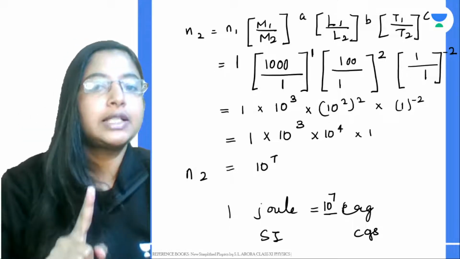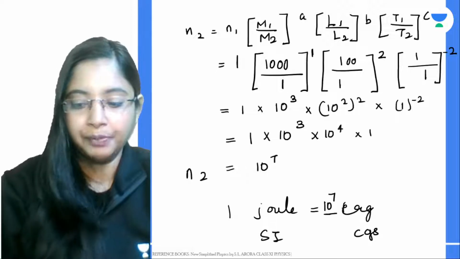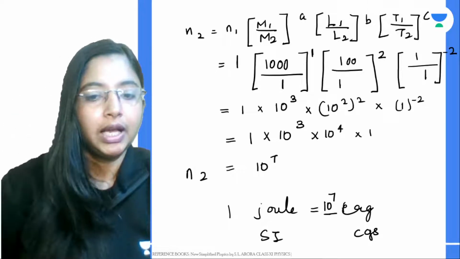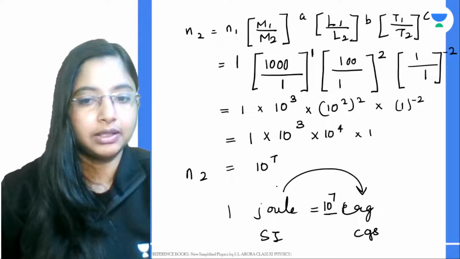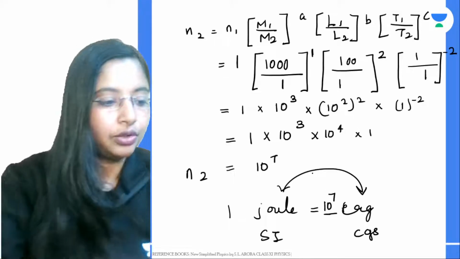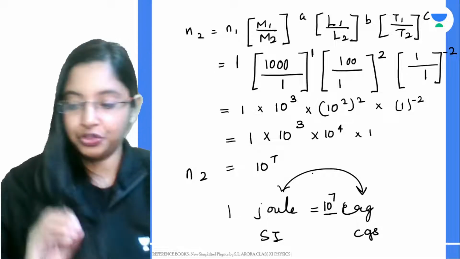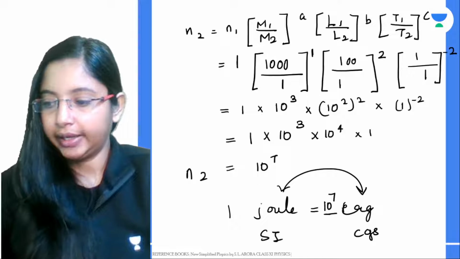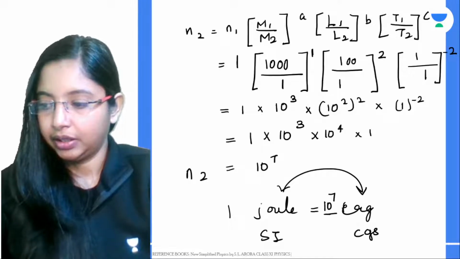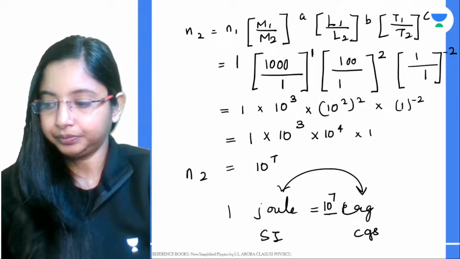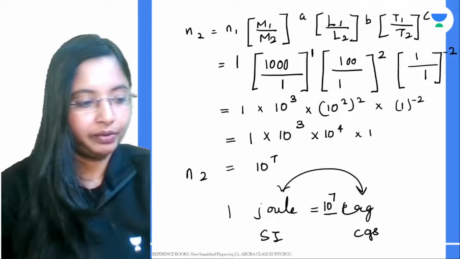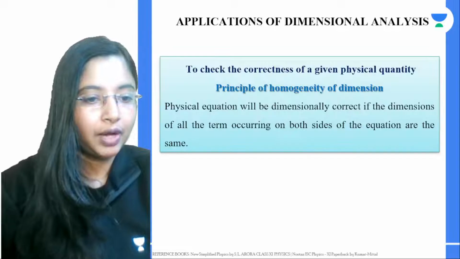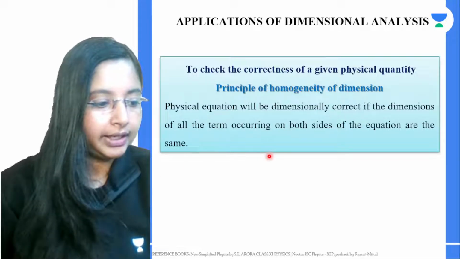So this is the first application of dimensional analysis, that is, you can convert a physical quantity from one system of unit to another system of unit. Again, if you have any doubts right now, please ask me, because we will be moving ahead with another question. We will move to the second application. So if you have any doubts, ask me now.